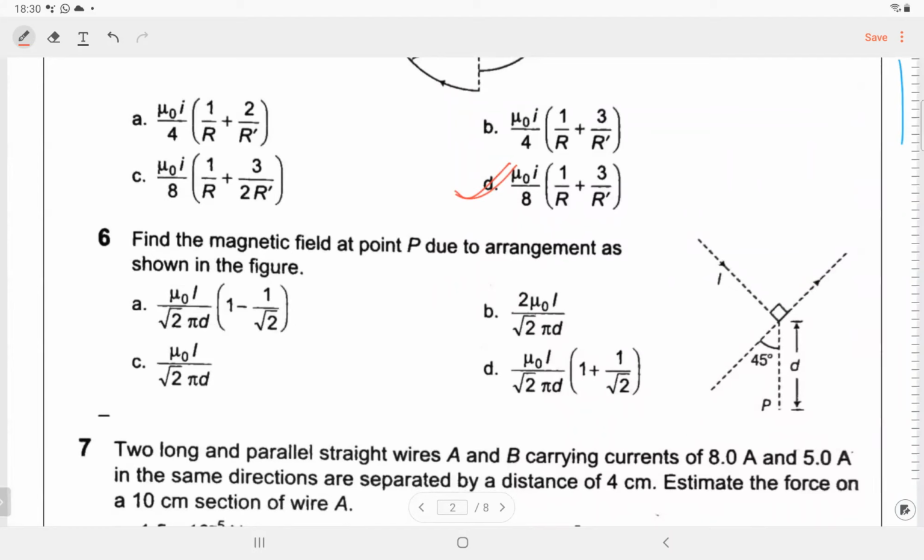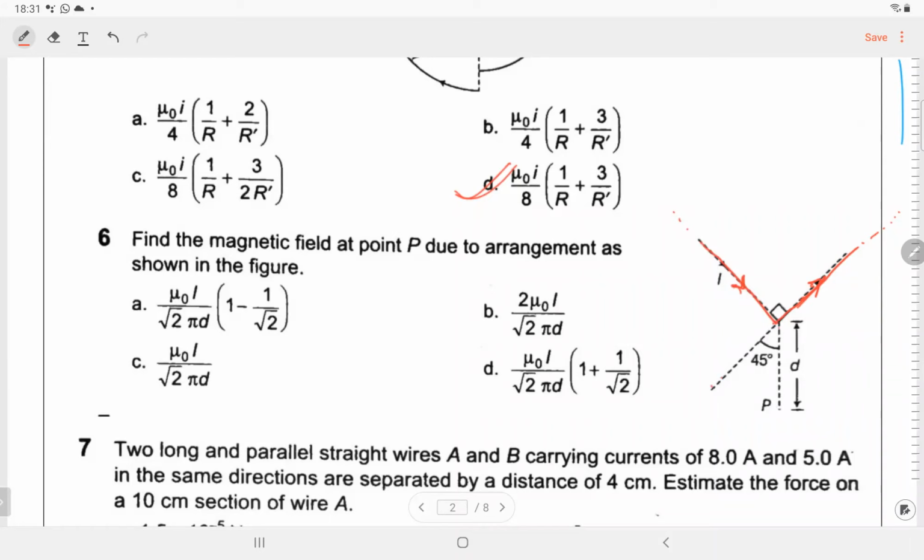The dotted portion written here is actually the wire. This dotted portion is actually the wire. So because of this wire, we have to find the magnetic field at point P. So which wire is this? This is a semi-infinite wire, but it is not directly in front of the end point.